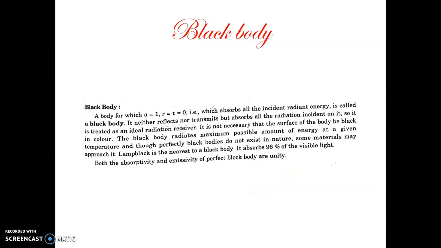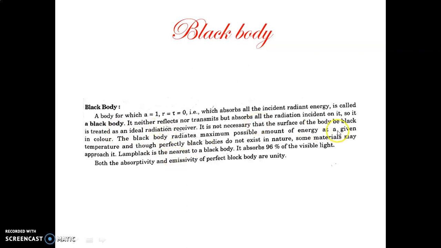Then we will discuss the details of the black body. The black body is important for the radiation chapter. So what is meant by a black body? A body for which A is equal to 1, and R and tau are equal to 0. That means that body absorbs all radiant energy. It is called a black body.